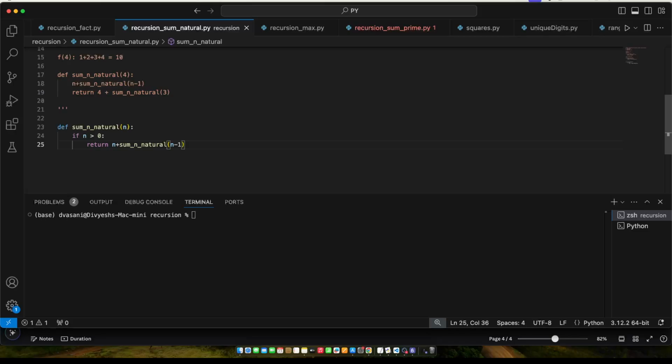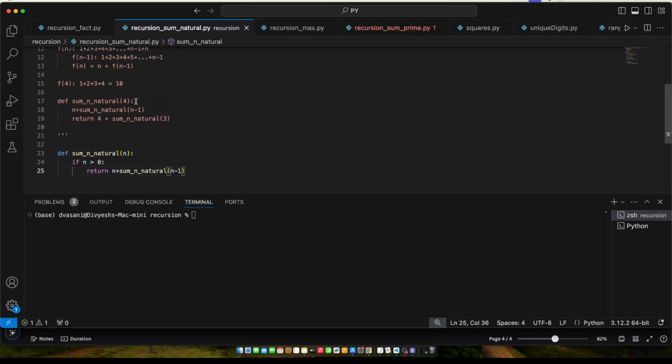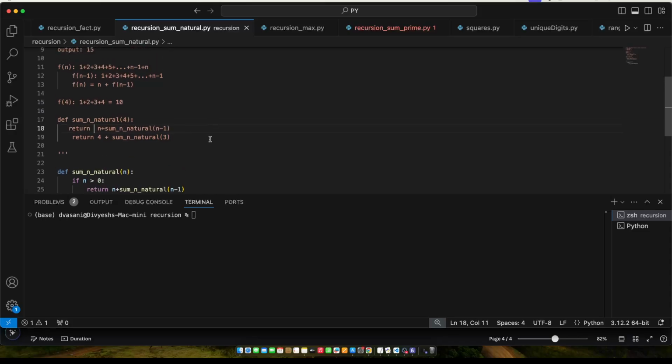So for the first time when I pass f as 4, 4 comes over here, and here we are doing return. I'm just substituting the 4 for you to explain how the function will execute.